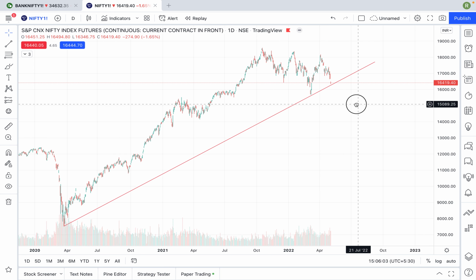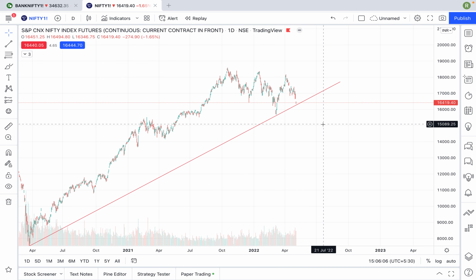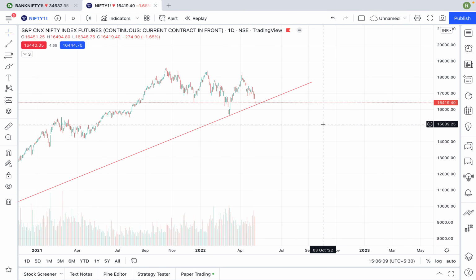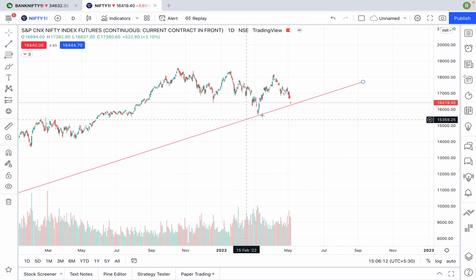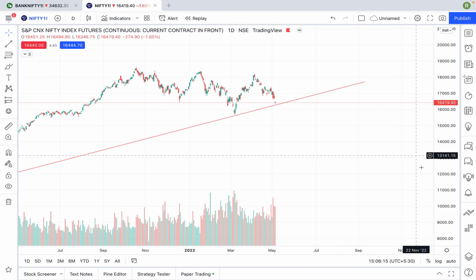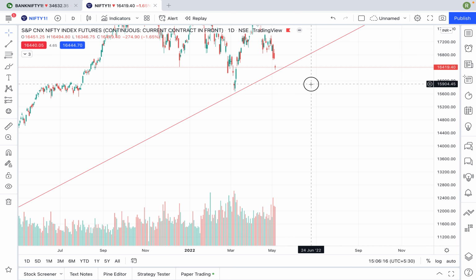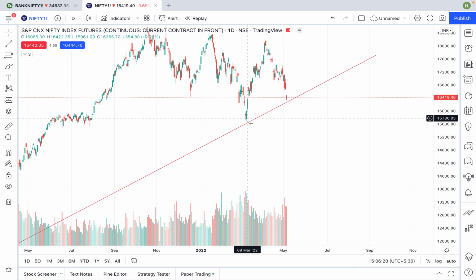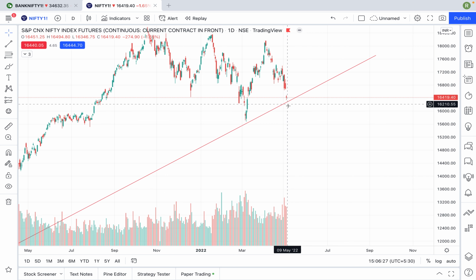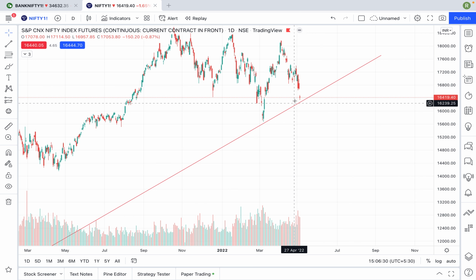Currently let's analyze how Nifty will work in the coming days. Now see, Nifty is on a trend line and holding the trend line support, where the market tested this level, came down, gave a bounce back from here, went up, and again came down to test the trend line zone.